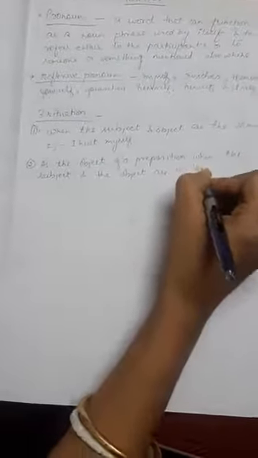If I have to give an example, it is like, that man is talking to himself.